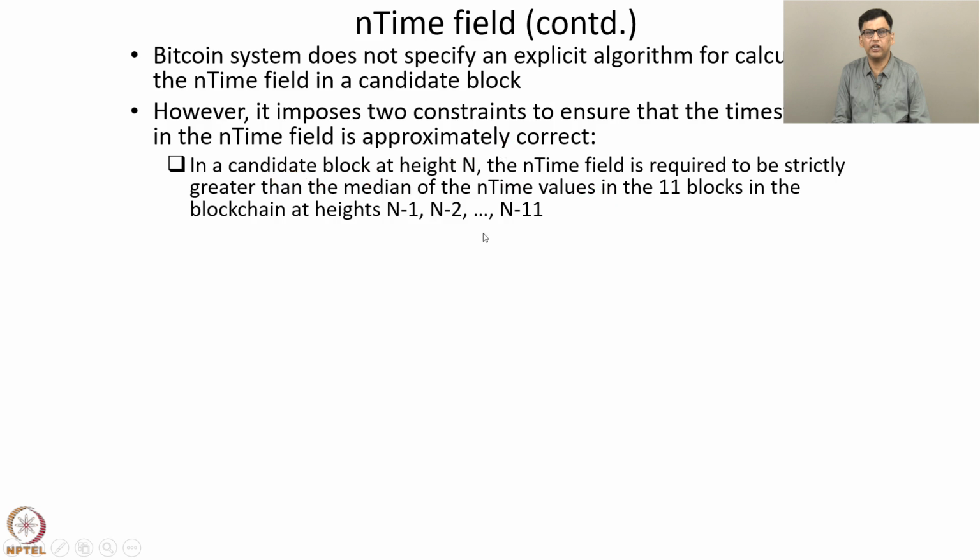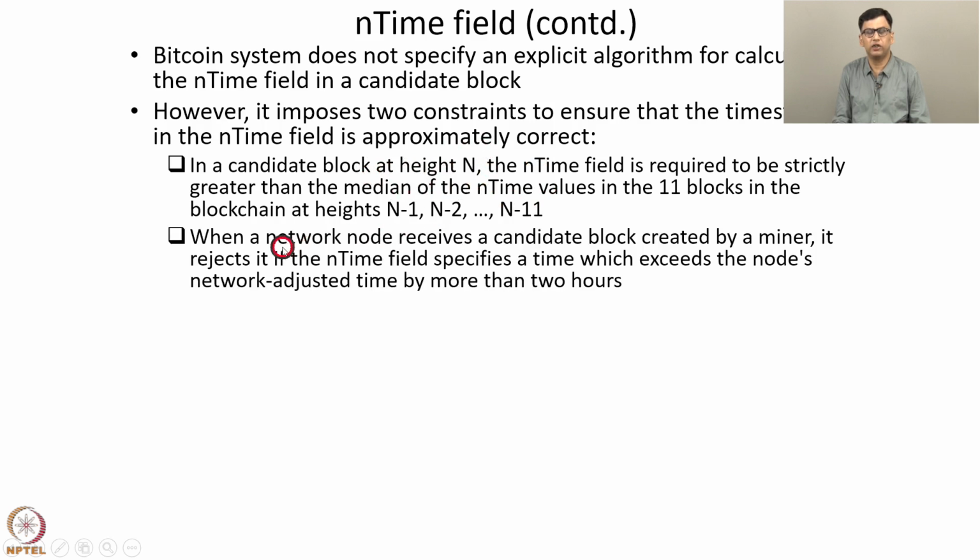So this says that the timestamps in different blocks are roughly in an increasing order, but they may not be strictly in an increasing order, because this end time field in the current block is only required to be greater than the median of the end time values in the 11 blocks at these heights. Hence the end time values are not strictly in increasing order.